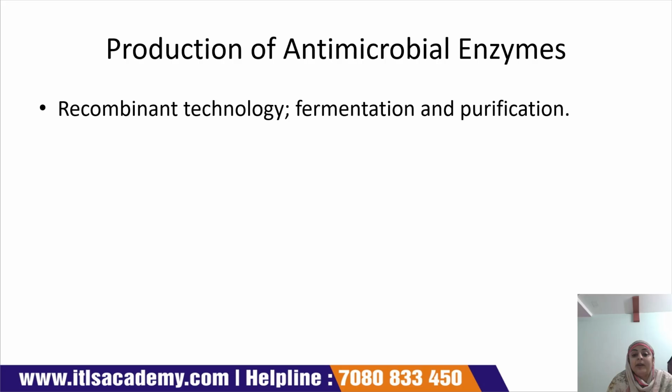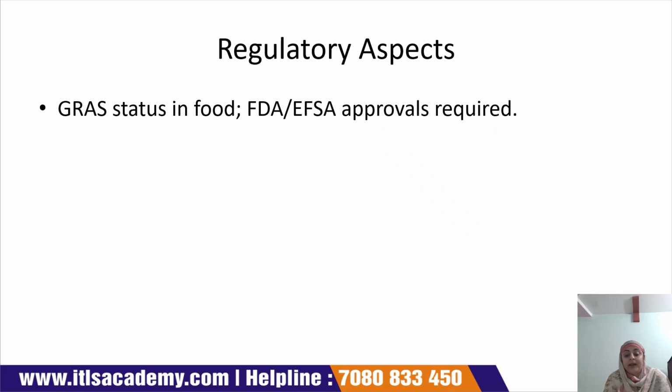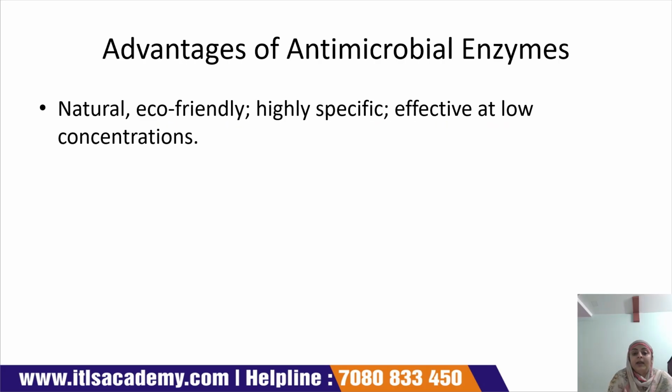Production of the antimicrobial enzyme. It can be produced by recombinant technology, fermentation, then purification. First of all, which technology do we use? We use recombinant technology in which we use a fermentation method. Then after fermentation, we purify the enzyme, and by purification of the enzyme we get the antimicrobial enzymes. Regulatory aspects, like GRAS status in food, FDA and EFSA approval, are required.